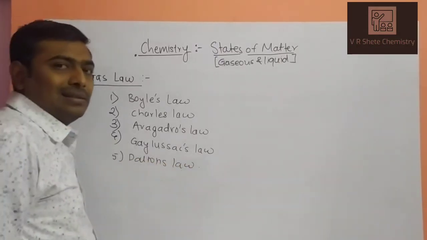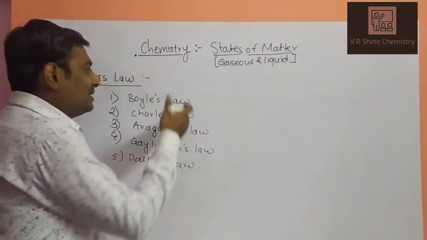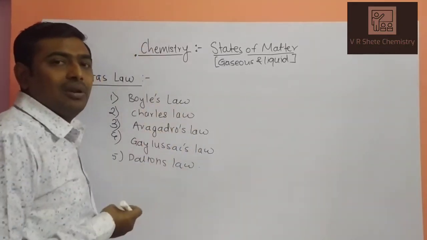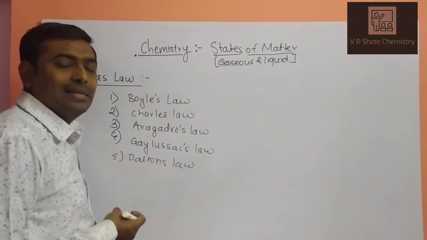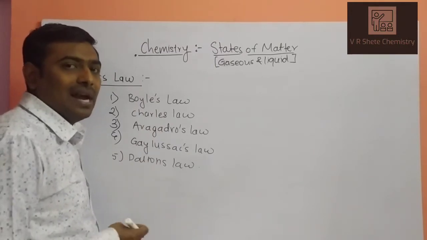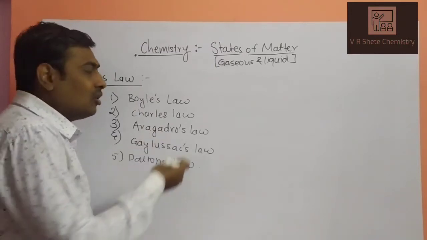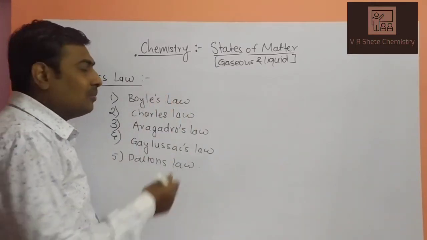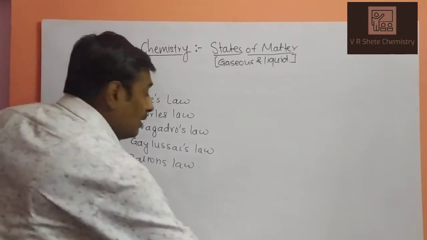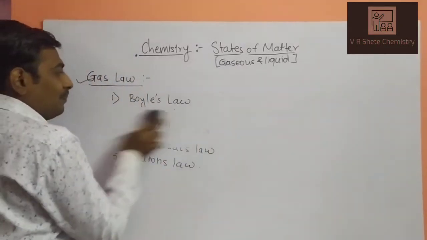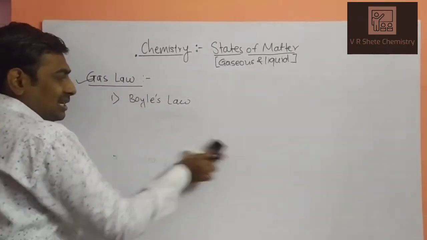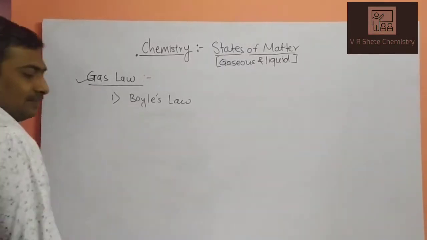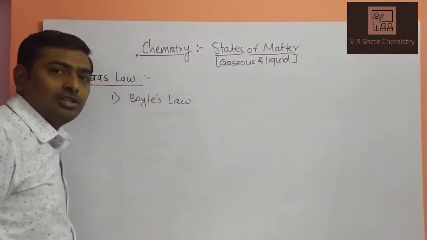If any gas obeys Boyle's law, Charles law and Avogadro's law, that gas is an ideal gas, and that equation is called the ideal gas equation. So what is the combination of all these laws? We will discuss one by one. First of all, we will discuss Boyle's law.